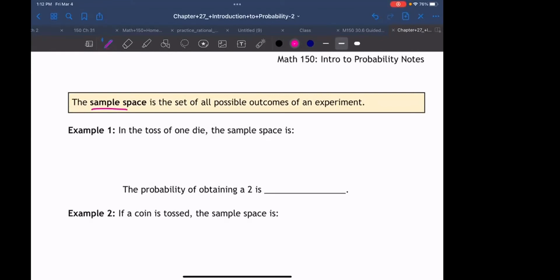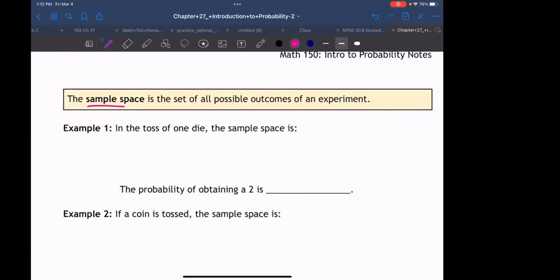If that doesn't make sense, let's take a look at an example. So here's one example. We're tossing one die. A die has 6 sides, right? Okay. What sort of outcomes can I get when I toss a die? Yeah.